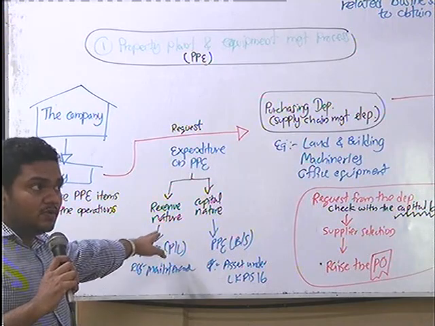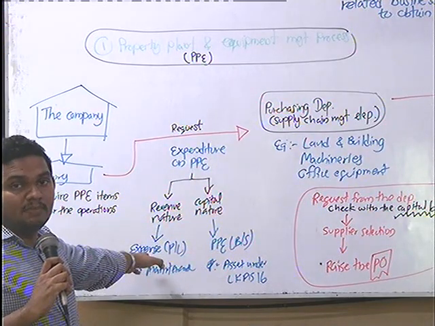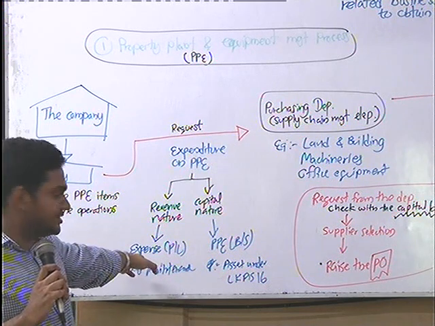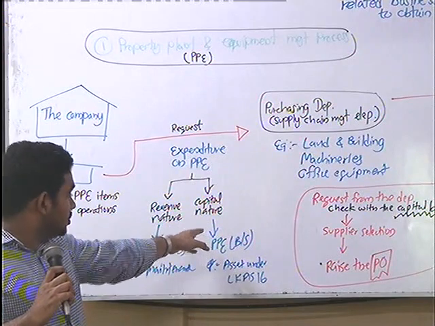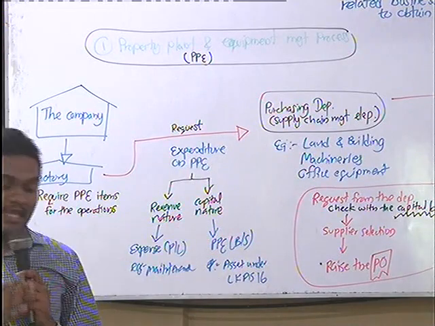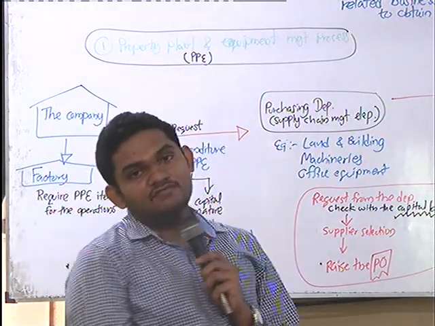If it's a revenue nature expense, you have to immediately take it into the P&L and expense it. If it's capital nature, you can assetize it, take it to the balance sheet as an asset and depreciate it over the useful lifetime.